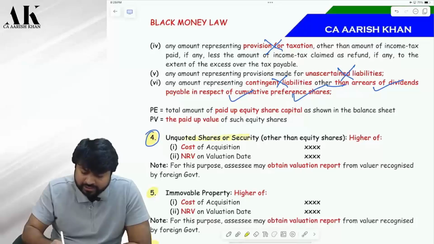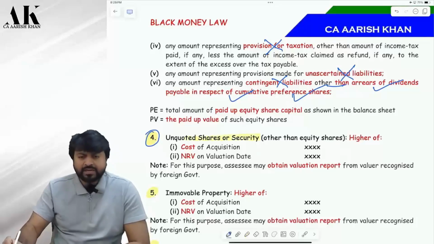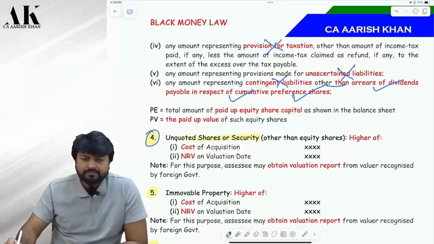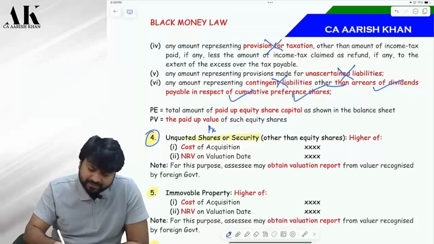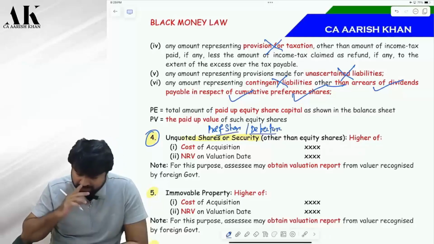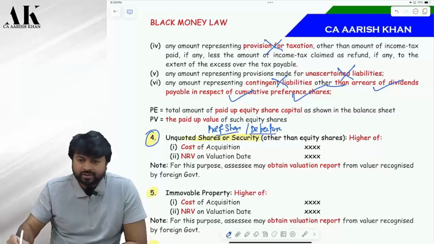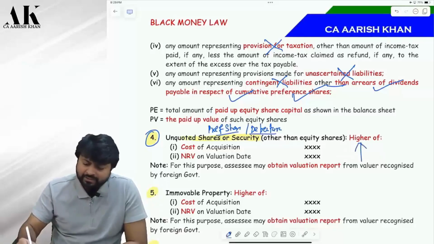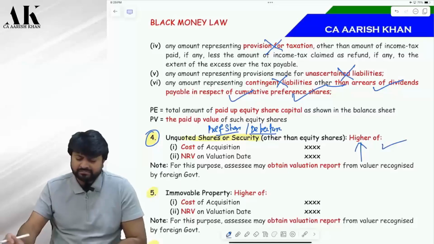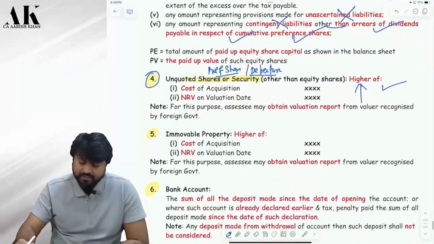Fourth covers unquoted shares and securities. So what will come here? Can you give me an example? You can say preference shares come, or debentures can come, which are unquoted. So the rule is very simple. The cost or NRV on 1st April, whichever is higher. Is it clear?